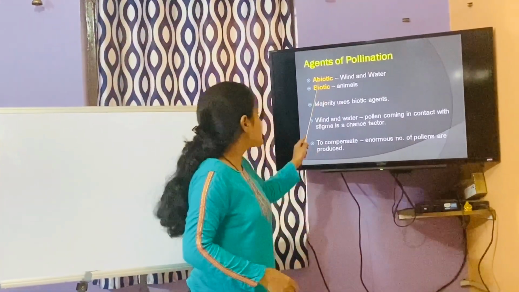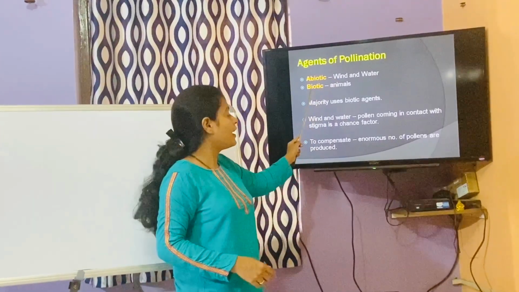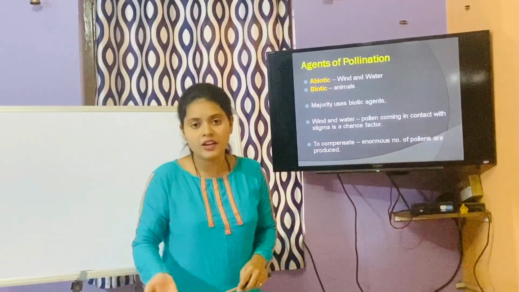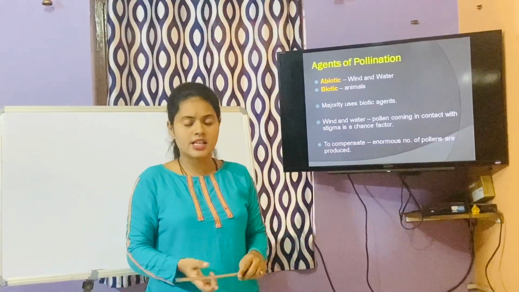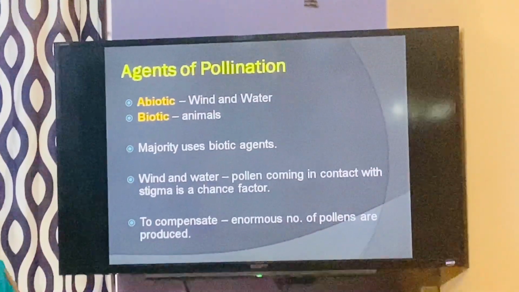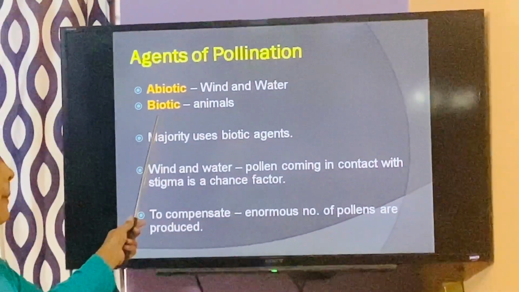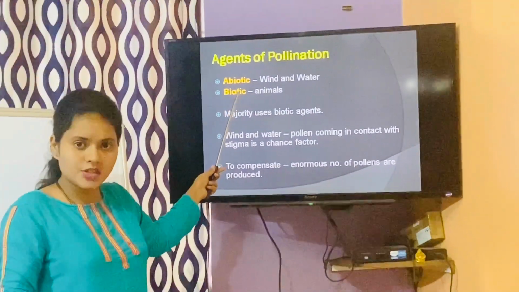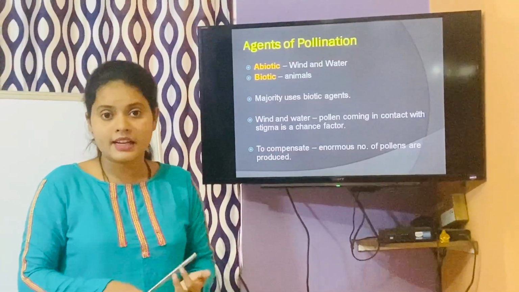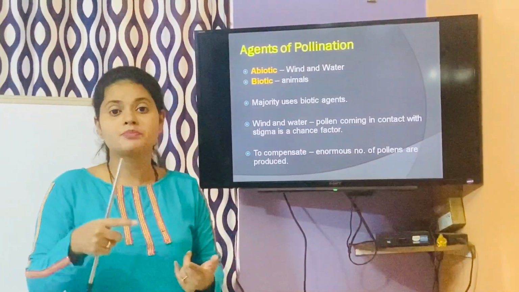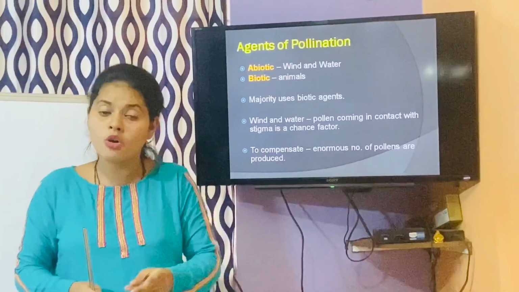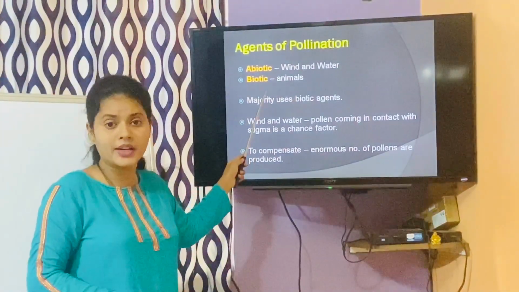The types are abiotic agents and biotic agents. Abiotic meaning non-living or lifeless agents, we can say. Lifeless agents like water, wind or air are the abiotic agents. Biotic meaning living agents. Living organisms can be animals, animals like insects, then some rodents, some bees, ants also. Butterflies, birds, moths are all examples of these biotic agents.